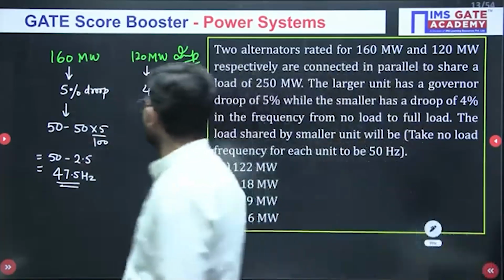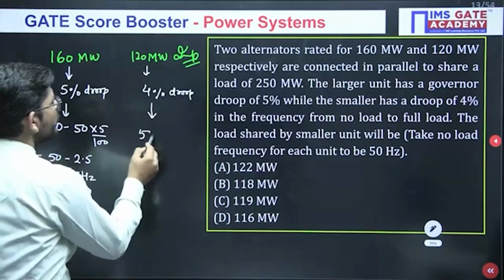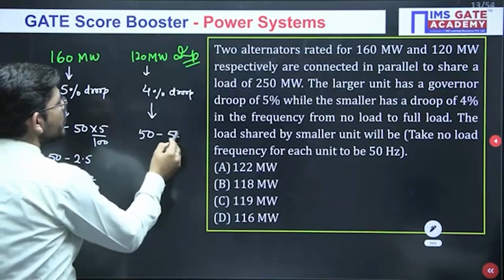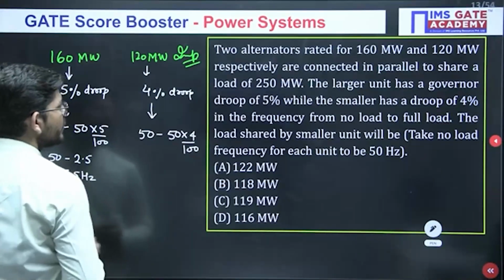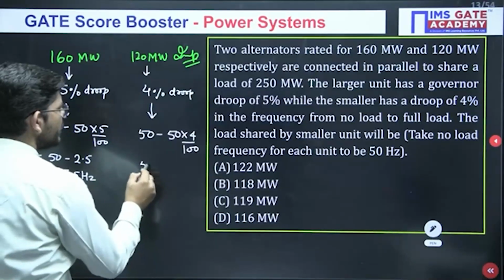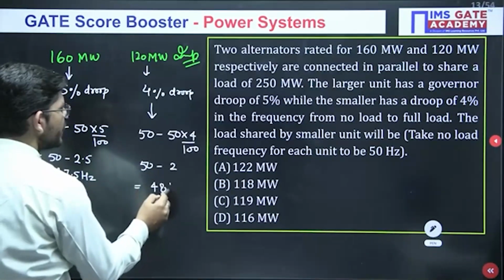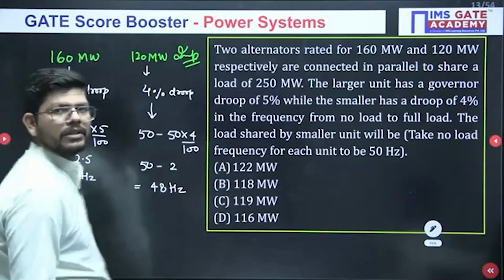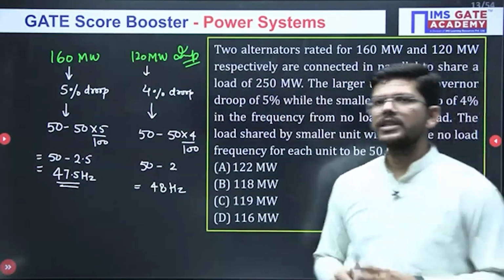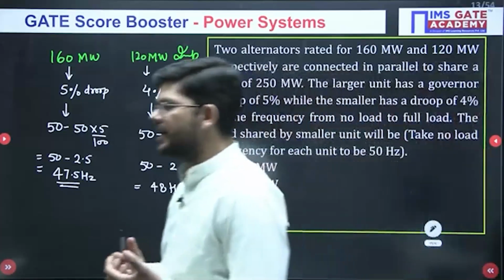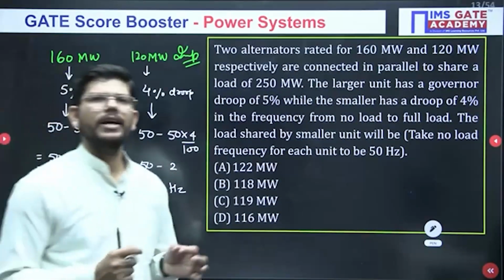Similarly, the other generator has 4% droop, so 50 minus 4% of 50, which is 2, so it operates at 48 Hz. So the 160 megawatt generator, when supplying 160 megawatt, operates at 47.5 Hz.